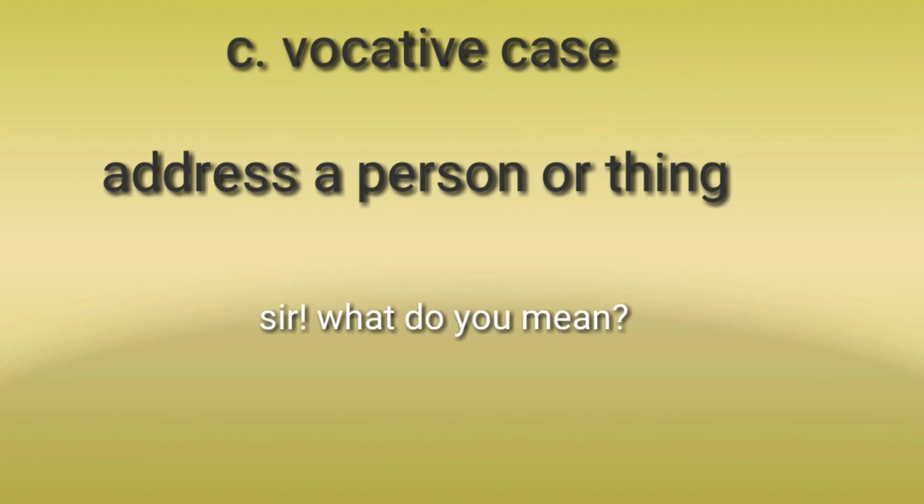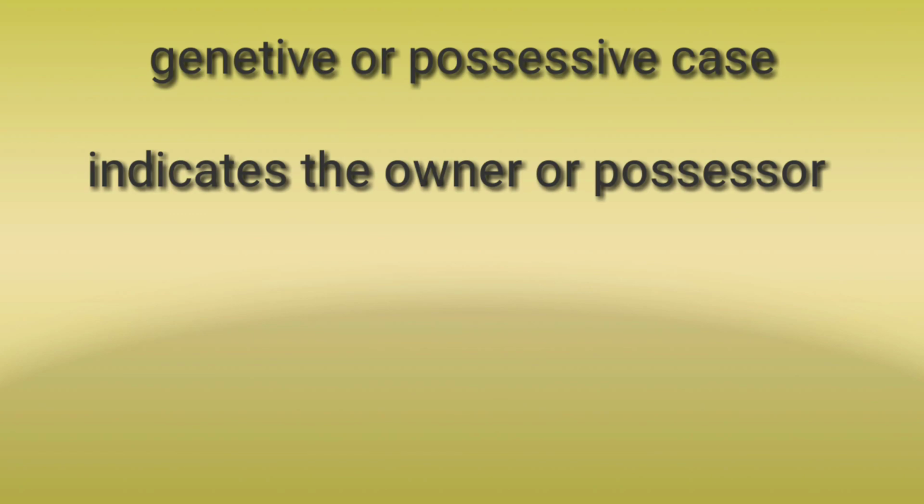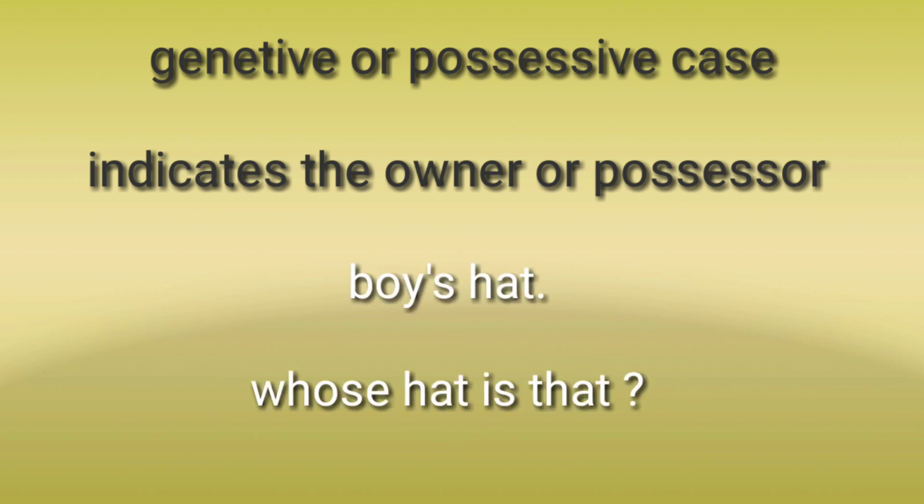For example, sir, what do you mean? The fourth one is the genitive or possessive case that indicates the owner or possessor. For example, boy's hat. Whose hat is that? Boy's hat. Student's book. Whose book is that? Student's book, etc.